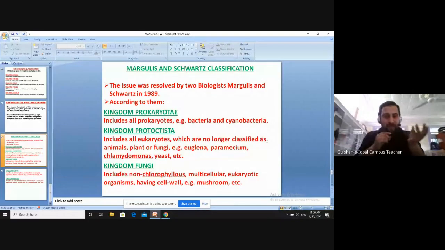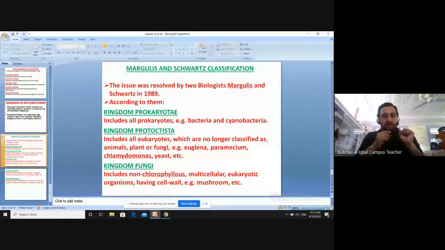If they are not plants, not animals, not fungus, they will be put under the group of Protista or Protoctista. बेशक वो multicellular हो या unicellular हो, they will be put under this group. For example, Euglena, Paramecium, Chlamydomonas, yeast, all the alga come under this group.